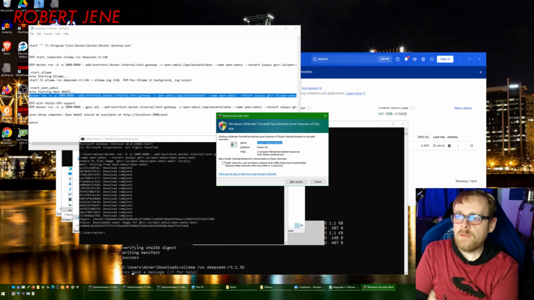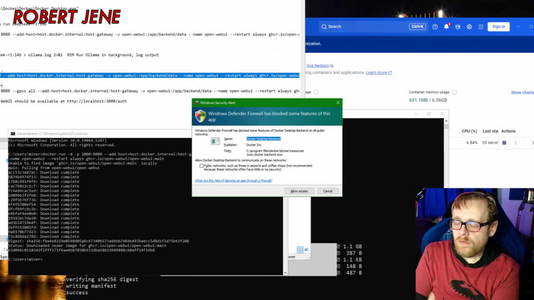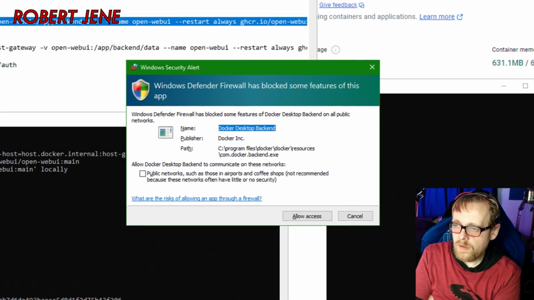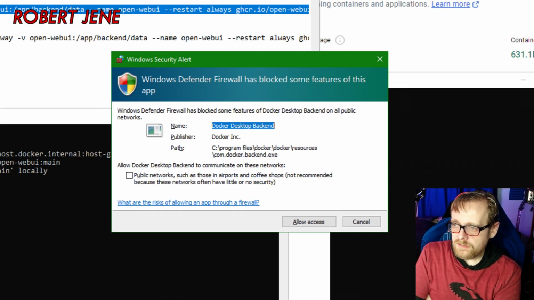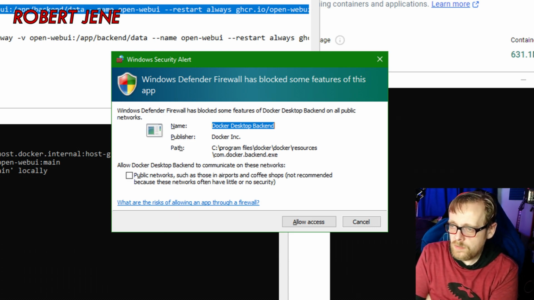The first time you run open-webui, you may get a firewall pop-up asking you to allow it. You have to allow Docker Desktop in the firewall settings to access your local network. Do not check the box for public networks unless you know what you're doing. Just click Allow Access at the bottom.